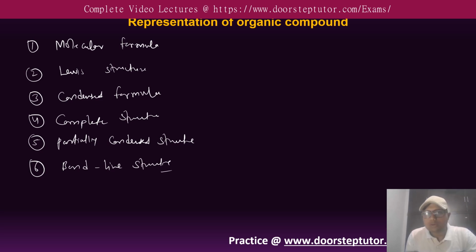Before that, do you know what an organic compound is? I told you in the previous class that an organic compound is a compound formed by hydrocarbons or the derivatives of hydrocarbons. Hydrocarbons and the derivatives of hydrocarbons are known as organic compounds. So let's talk about the molecular formula and the other types of structures one by one.